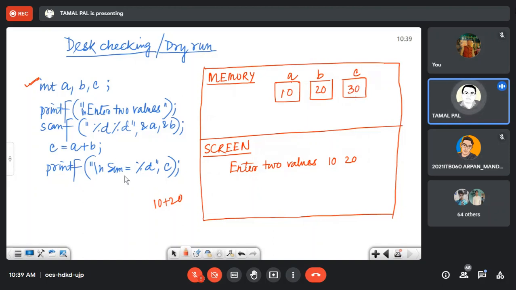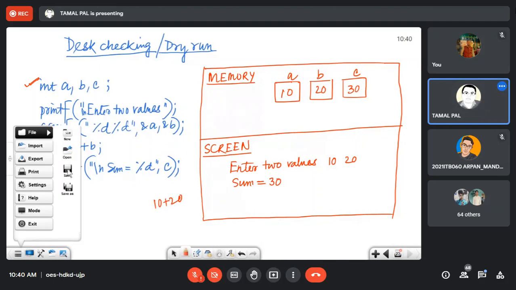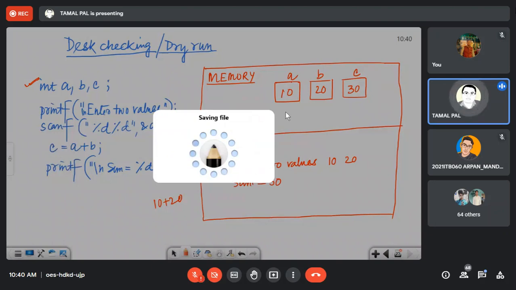Now we are printing the value of C, and it happens on a new line. So sum equal to, instead of %d, it will substitute the value of C. So sum equal to 30. In this way, without running your program, on your paper you can check what the output will be, or whether you are going right or not. Okay. Any problem understanding this method?